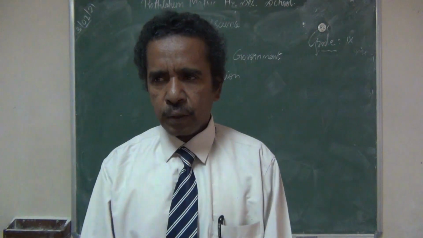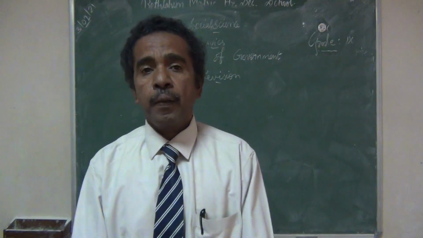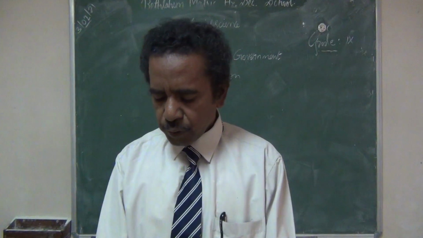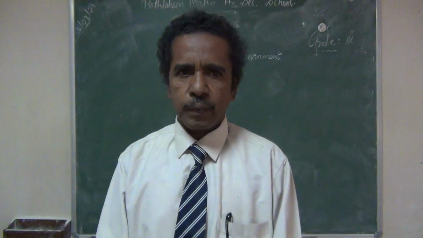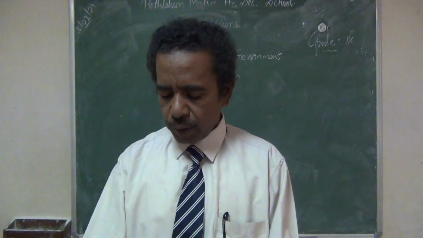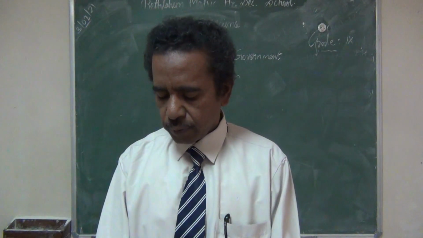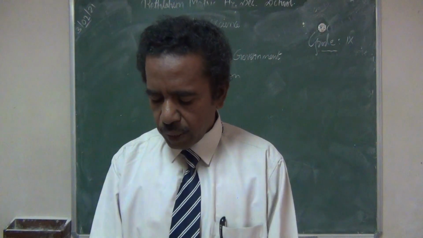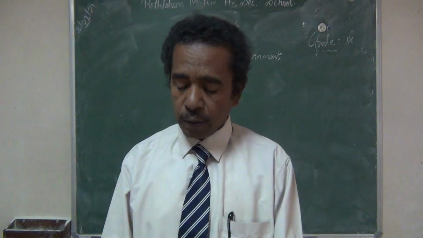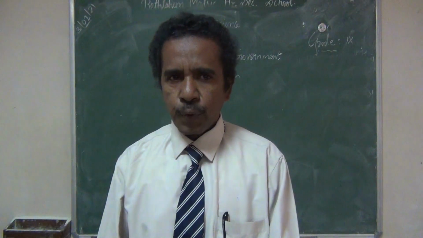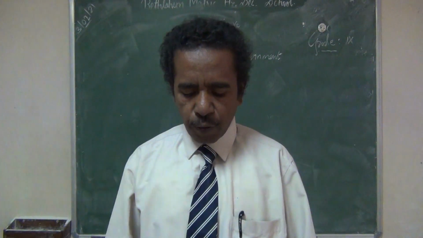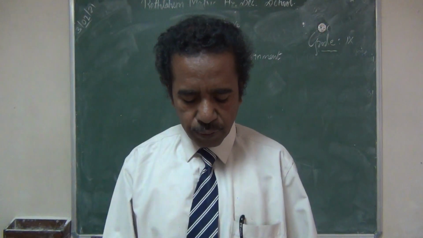It will be a democratic government, more suitable for bigger countries like India. It is good for economic and cultural progress. These are all the points you have to learn for this question.